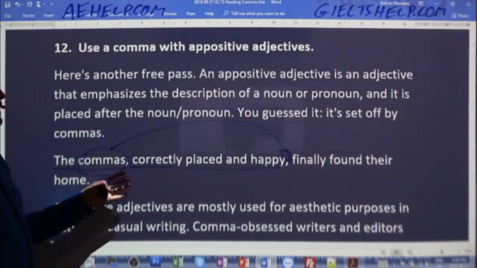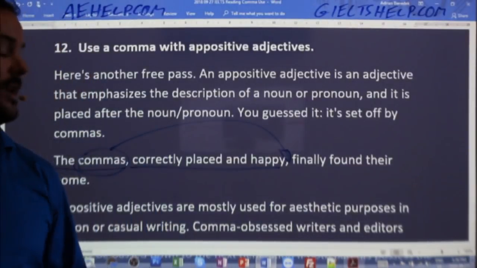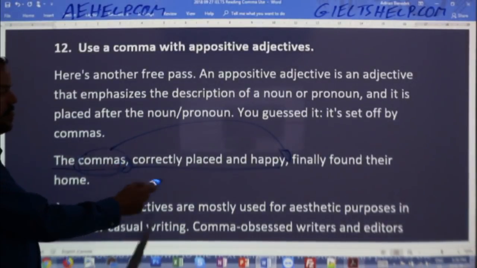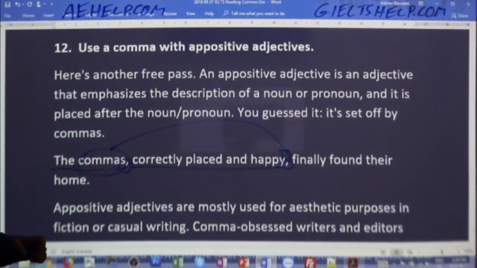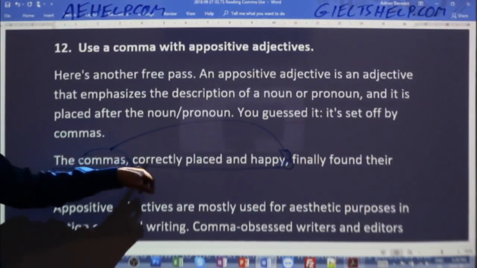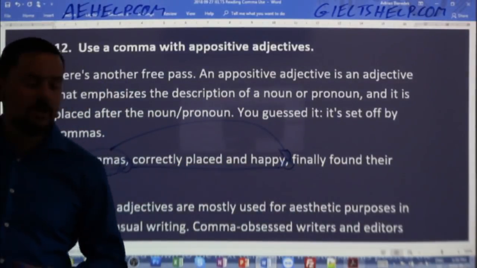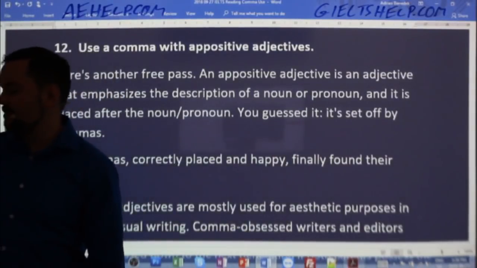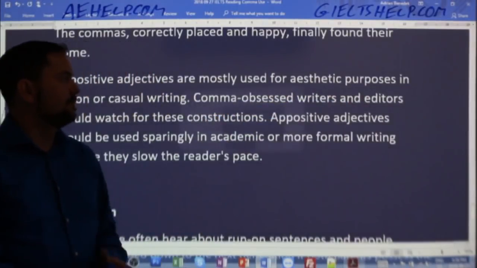And again, this is kind of like what I usually say is the additive information. So you're adding definition, you're adding information to a previous noun or pronoun. It has to have the commas on the two sides, okay? So similar to a couple of those previous rules, one that we looked at today with the titles. So here: The commas, correctly placed and happy, finally found their home. Now, here, the instructions say that appositive adjectives are mostly used for aesthetic purposes.